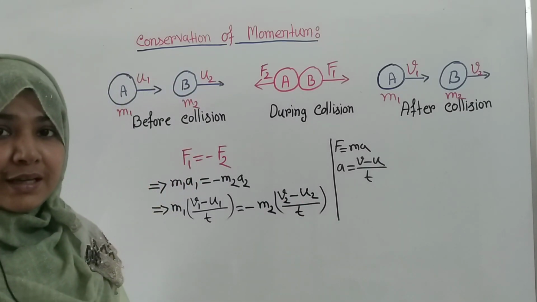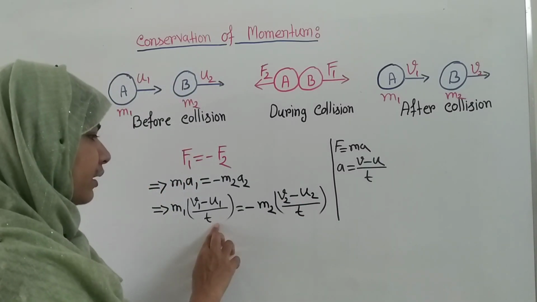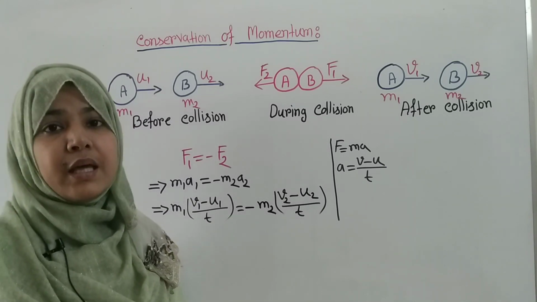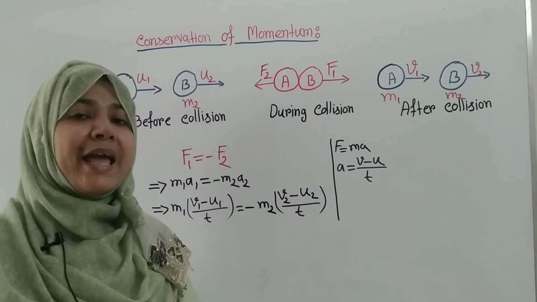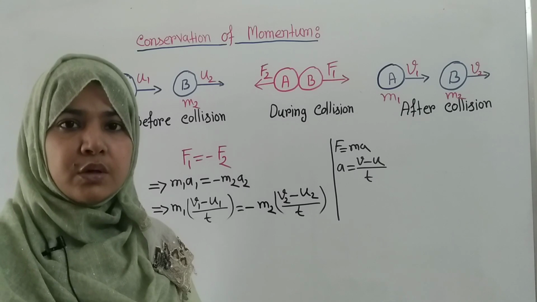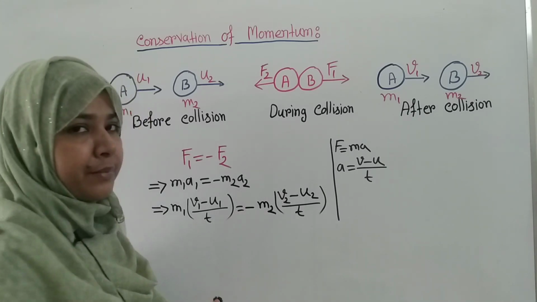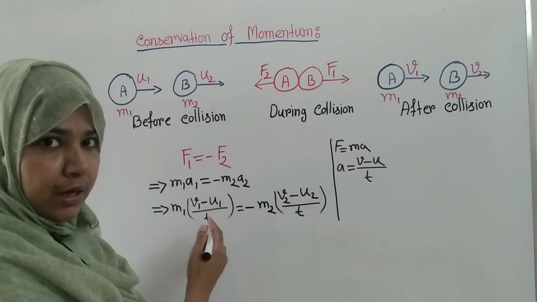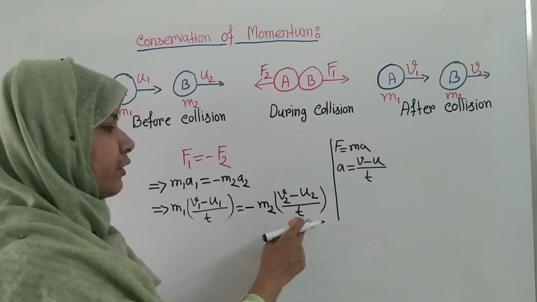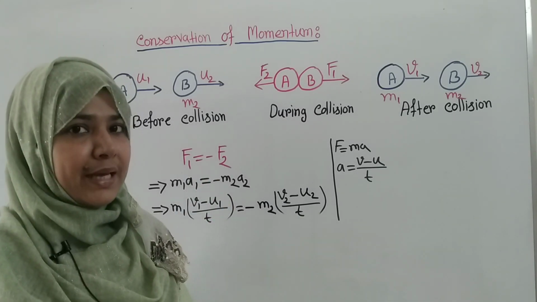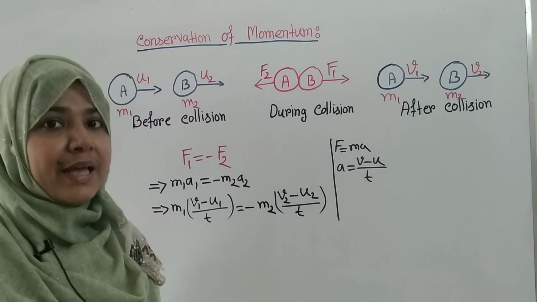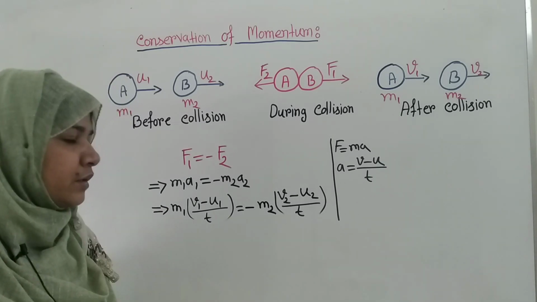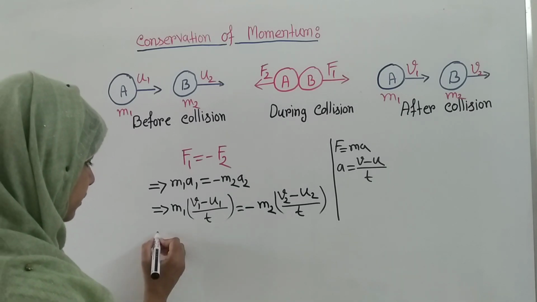Students, you can see that I didn't write T1 or T2, because action and reaction force will act at the same time. So the time will be the same. That's why I didn't write that for object A the time is T1 or for object B the time is T2, as action and reaction force act at the same time. So now we can write that